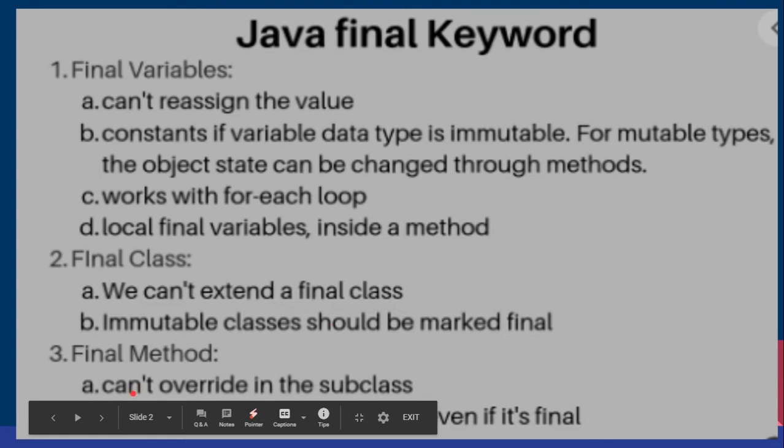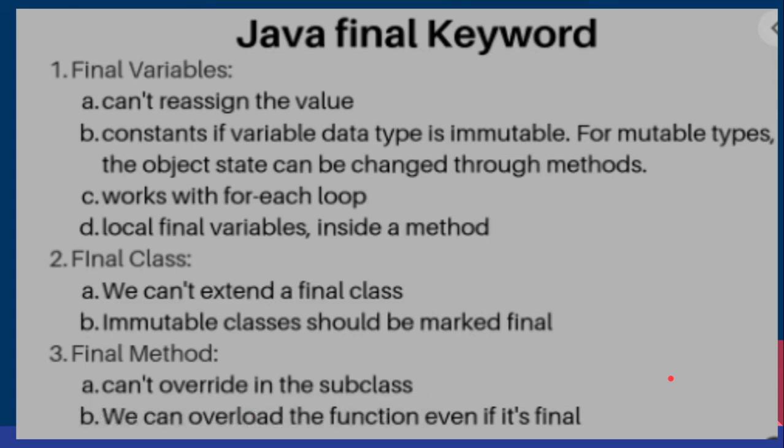Final method: this final method cannot be overridden in the subclass. That means we cannot override a method in the subclass which is declared final. So when you declare a class or a method as final, it cannot be extended or inherited. That means they cannot be further used for extension purposes. And also we cannot overload the methods which are declared final.